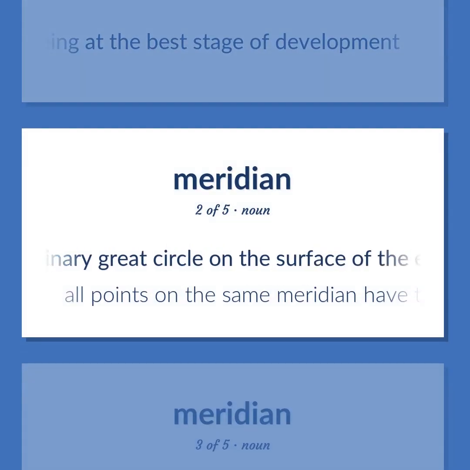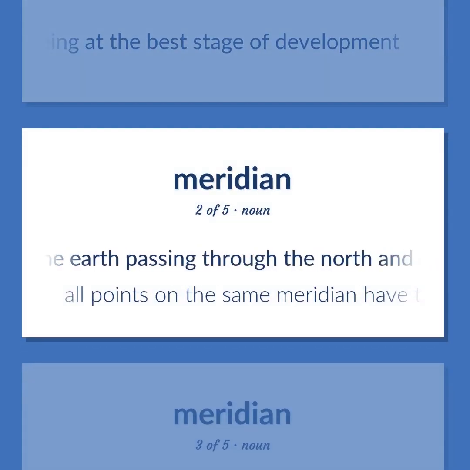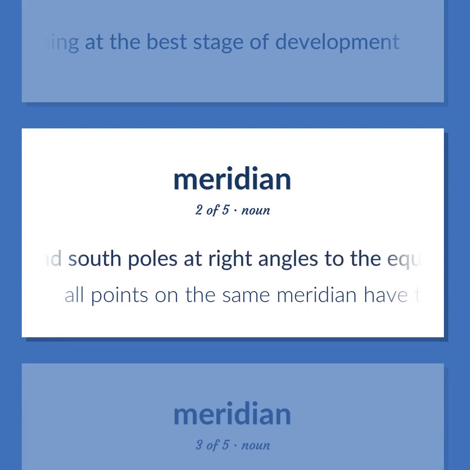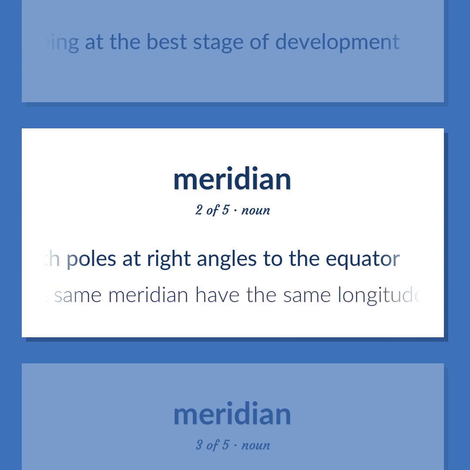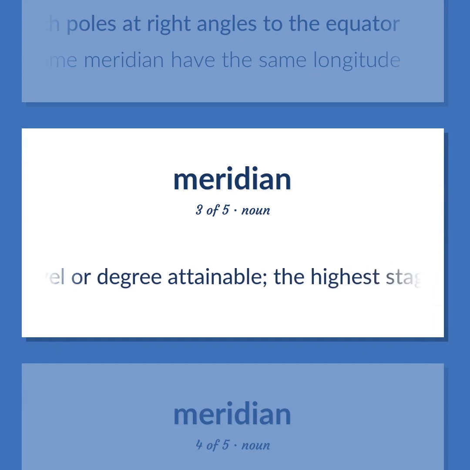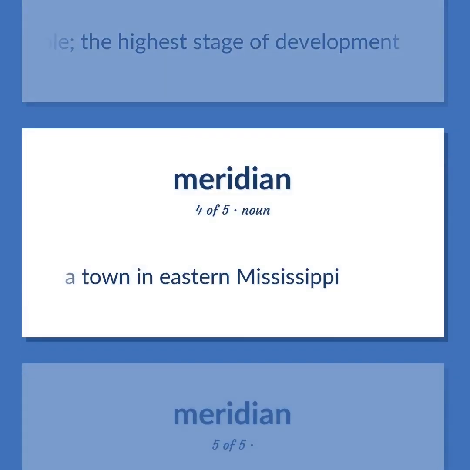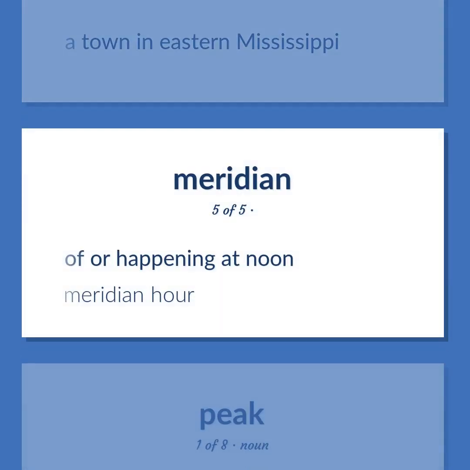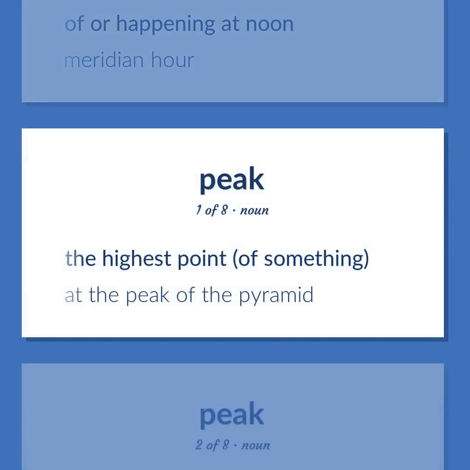Meridian: An imaginary great circle on the surface of the Earth passing through the North and South poles at right angles to the equator. All points on the same meridian have the same longitude. The highest level or degree attainable. The highest stage of development. A town in eastern Mississippi. Of or happening at noon. Meridian hour. The highest point of something. At the peak of the pyramid.